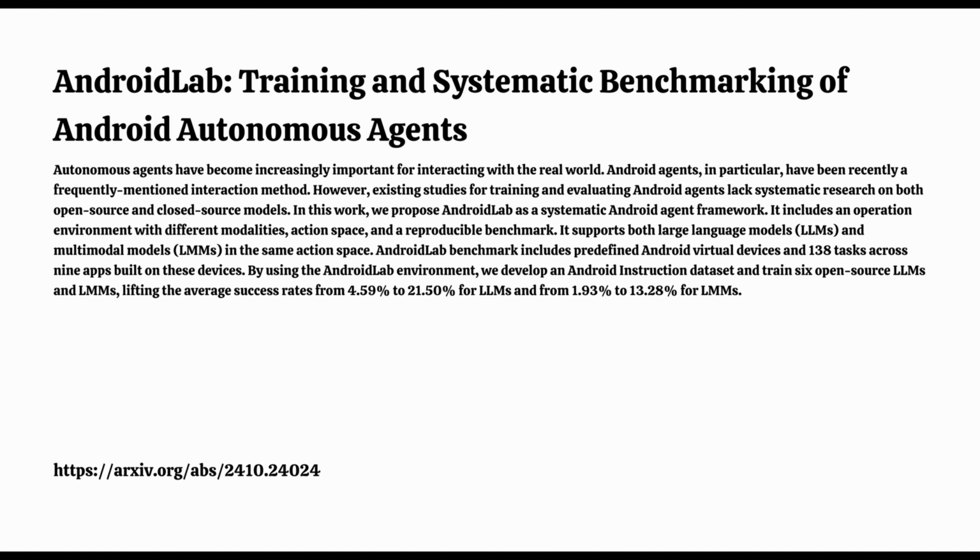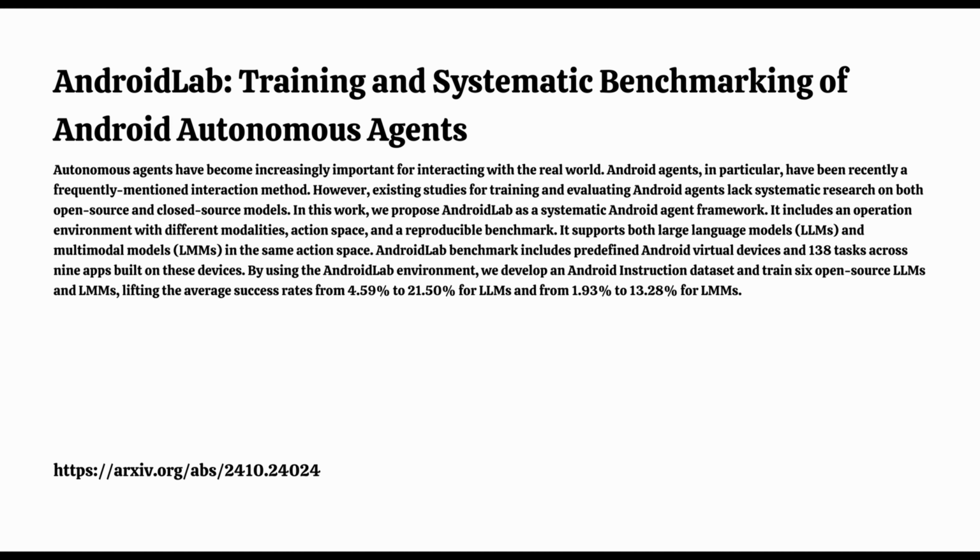Yeah, exactly. So how do they actually measure how well these agents are doing? Is there a grading system? That's where the benchmarking comes in. The researchers created a set of tasks, 138 to be exact, across 9 popular Android apps. And we're not talking about simple stuff here. These AI agents are dealing with setting alarms, adding contacts, sorting music playlists. They even have to figure out how to get from point A to point B using an offline map. It's like a digital obstacle course. That sounds pretty intense.